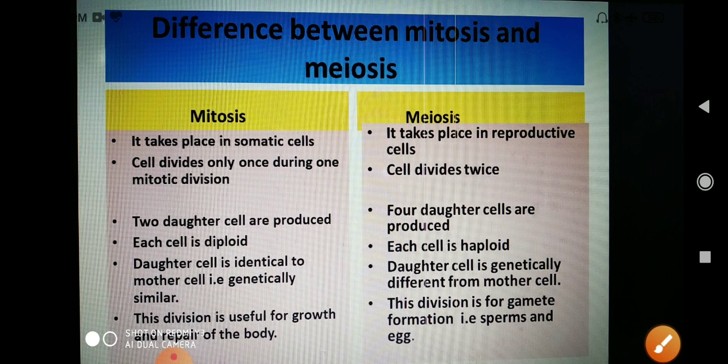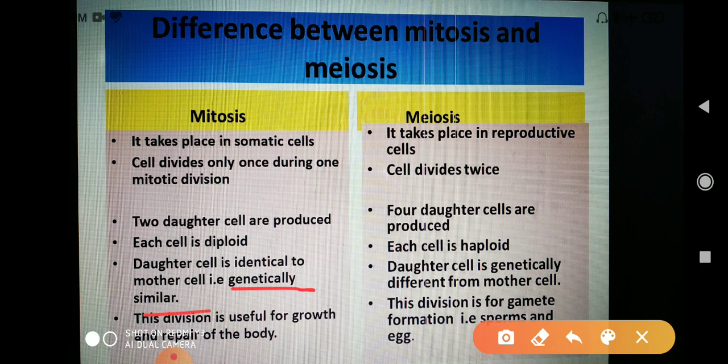Now next, the daughter cell is identical to the mother cell. It is genetically similar, whereas in this, the daughter cells are different from the mother cell. They are not genetically similar. This division is useful for the growth and repair of the body, whereas this is for gamete formation, that is, the sperms and eggs.